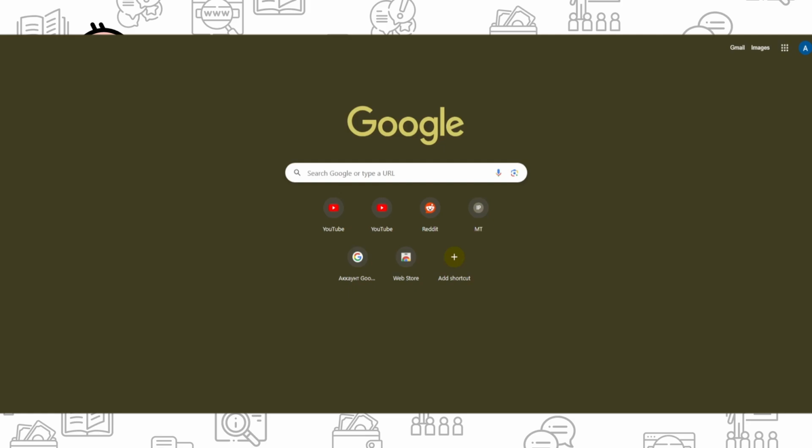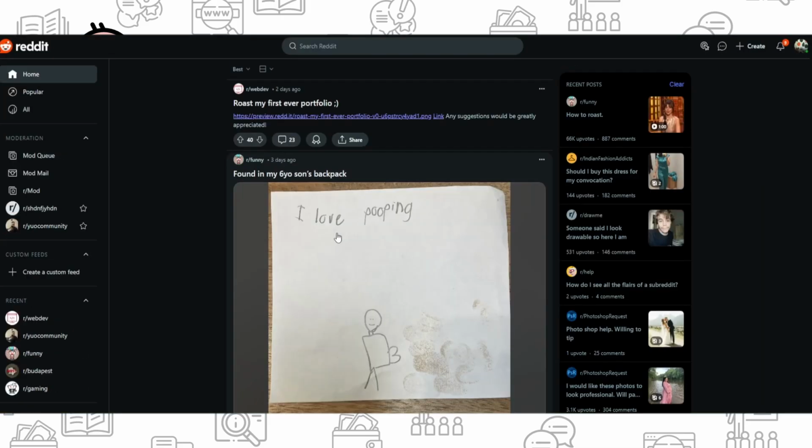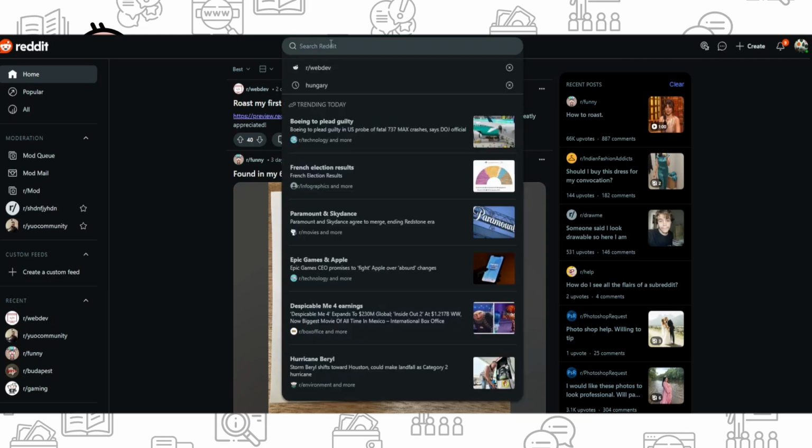So, asking a question on Reddit is straightforward, and first of all, you need to open and log into your Reddit account, and now you need to choose the right subreddit to ask your question. So in the search bar, you need to find the right subreddit.